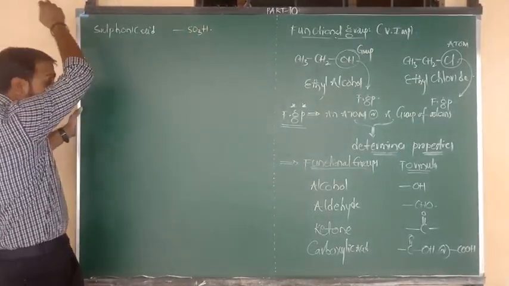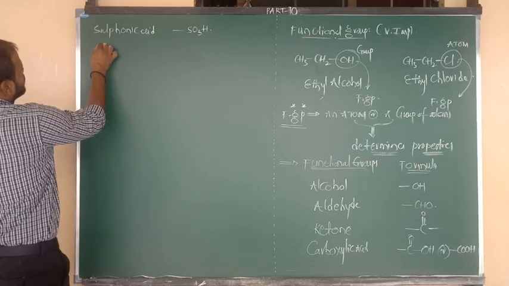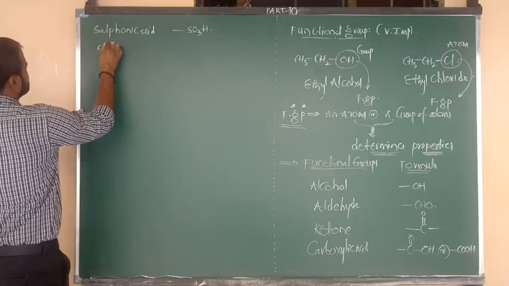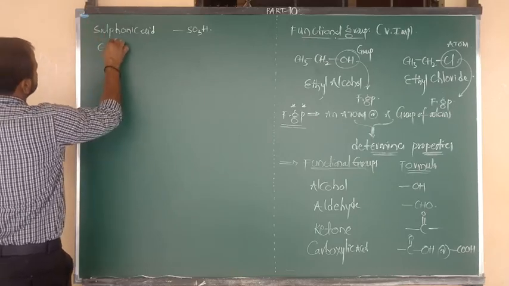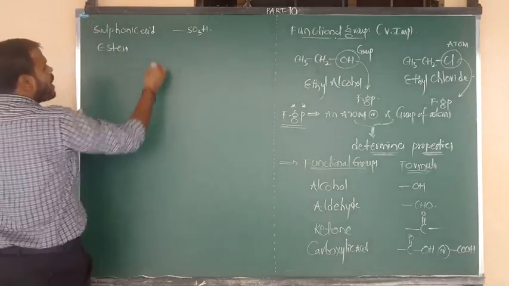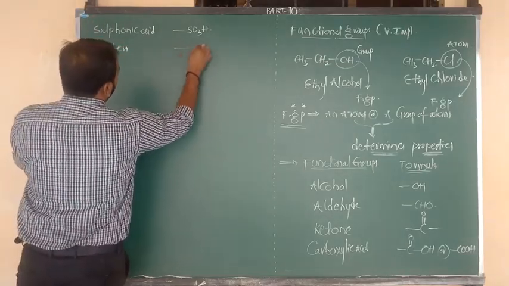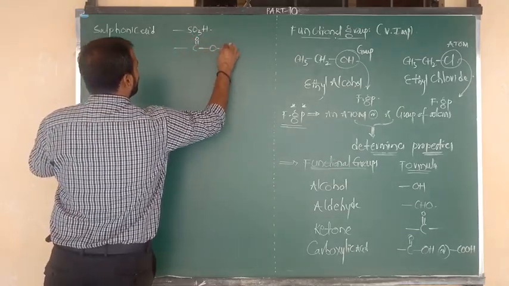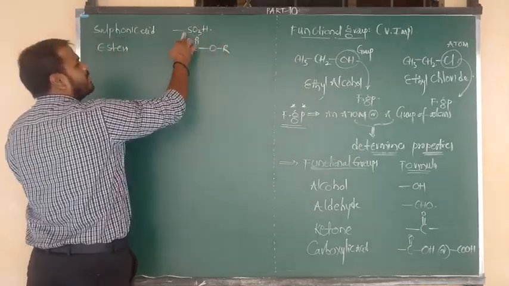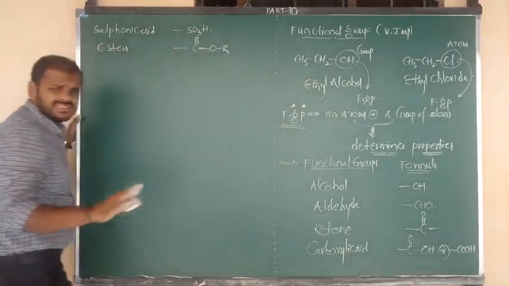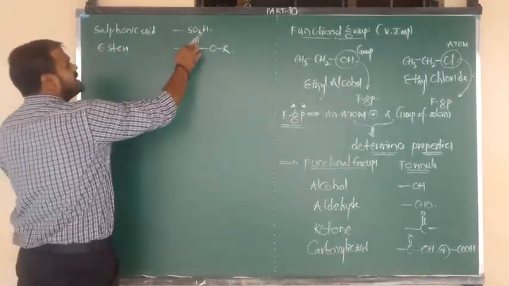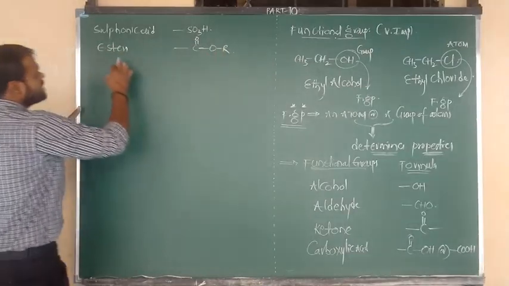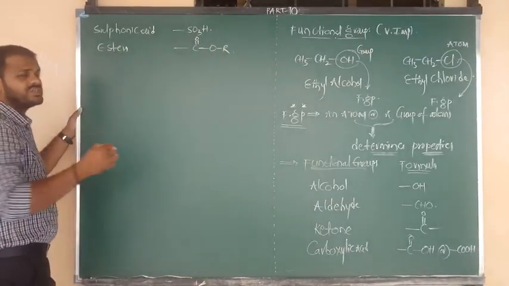Next one is the compound esters. The formula of ester is C double bond O, O bonded to R. Now read: C double bond O R. That is the formula of the ester functional group.